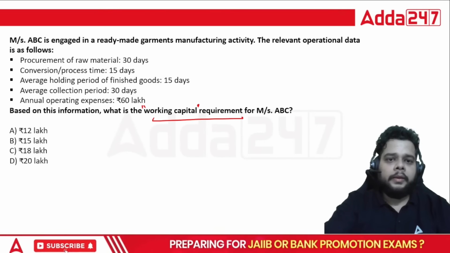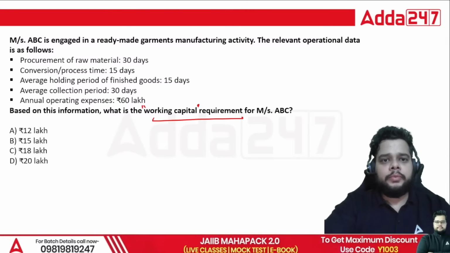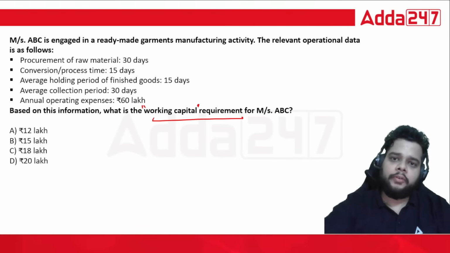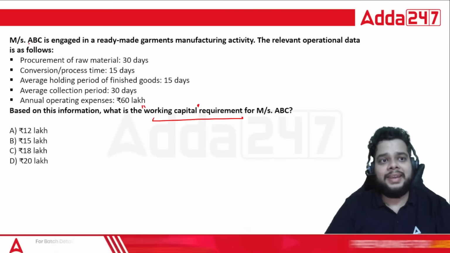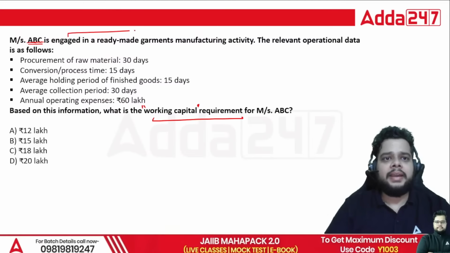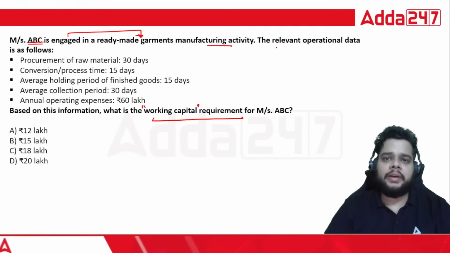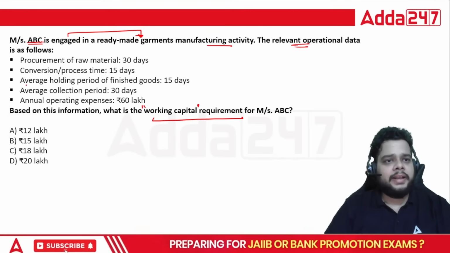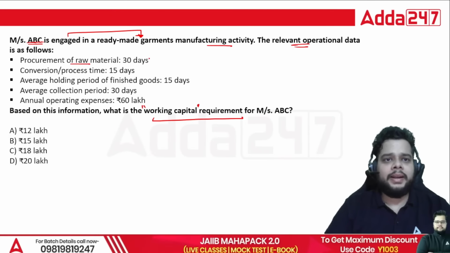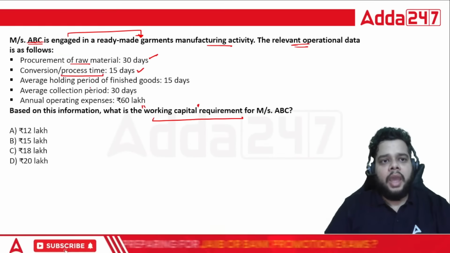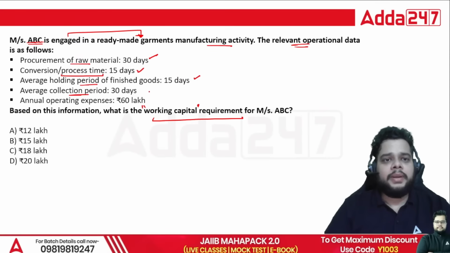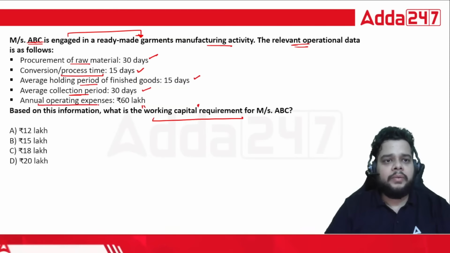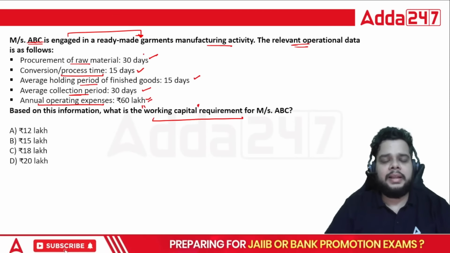Fine. So when we talk about the WCR, that is working capital requirement for MSABC, let's first see what the question is saying. MSABC is engaged in a ready-made garments manufacturing activity. Relevant operational data is as follows. You have the procurement of raw material as 30 days, conversion or process time is 15 days. Average holding period of finished goods is again 15 days. Average collection period is 30 days. And the annual operating expenses are 60 lakh.